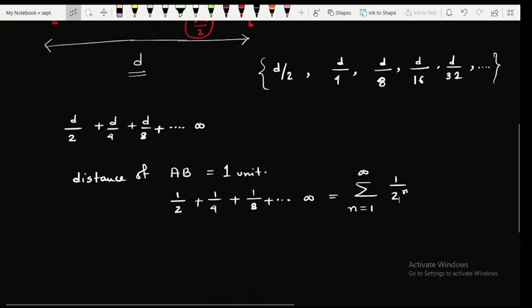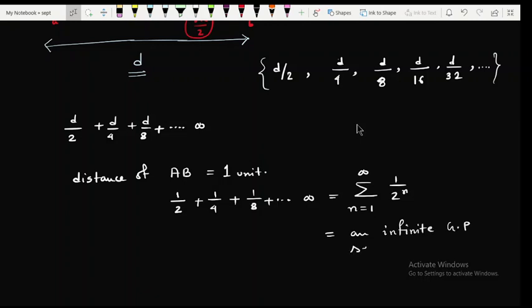And you all know that it is an infinite GP series with common ratio half, which is less than 1. So it must be a convergent series.